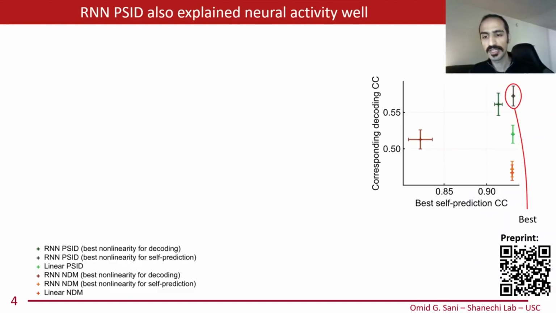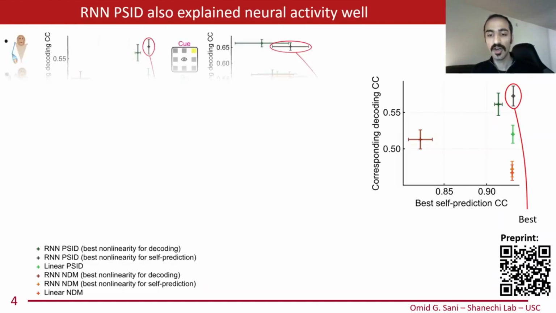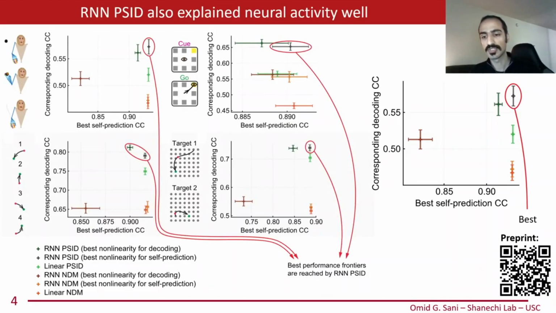And for both RNN-PSID and for non-preferential nonlinear modeling, denoted by RNN-NDM here, we selected the best type of nonlinearity for each model parameter by searching over various linear and nonlinear networks and picking the best one based on the training data. In all datasets, RNN-PSID was always on the best performance frontier of simultaneously having accurate behavior decoding and accurate neural self-prediction. In other words, describing the neural behavioral data the best overall.